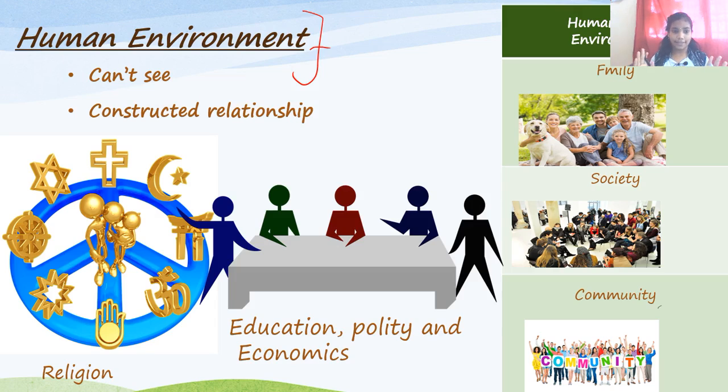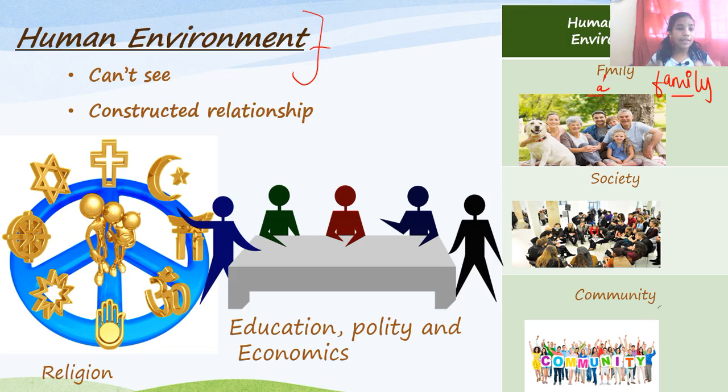The human environment is something we cannot see, we can't see. Okay, we just feel it. We can see the family over here, right? My family. See here, sorry, the spelling is wrong here. Okay, family. So how can we see it? It is constructed. This is the constructed relationship that we have, right? I have constructed, you have constructed. Like I will say, let us assume that I am your sister while you are my brother, or you can be my sister, anything. Let's suppose this example, right? So this is the constructed relationship that we have between both of us, right?